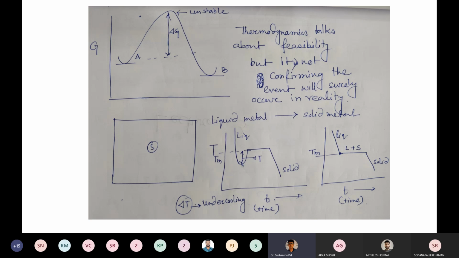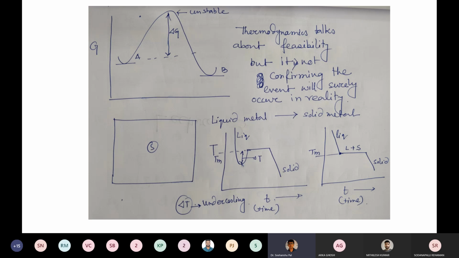There you will see a certain dip in the temperature, where the transformation is occurring. That is called delta T. That is actually undercooling. So in order to get the transformation in reality, the degree of undercooling is essential, because a deviation from equilibrium condition is required, as the driving force is important.